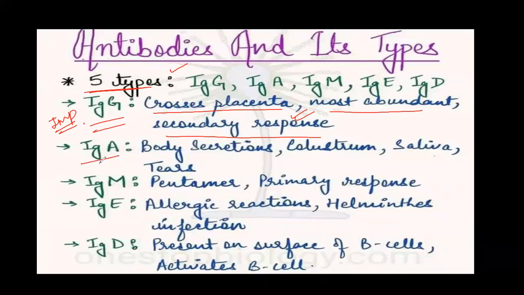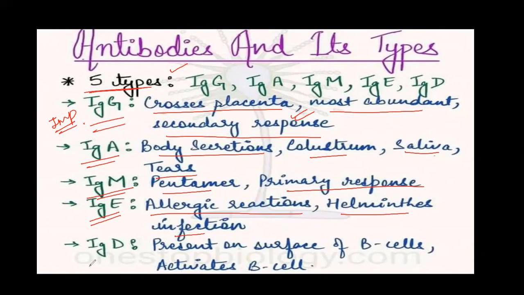Next is antibody A. This is found in body secretions, colostrum, saliva, and tears. Next is antibody M. It is found as a pentamer, and it is involved in primary response. Next is antibody E. It is mostly found in allergic reactions and helminth infections, etc. Next antibody is IgD. It is present on the surface of the B cells, and it activates the B cell. So these are some of the antibodies with their functions.